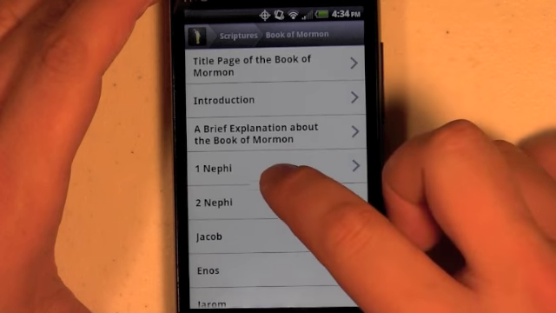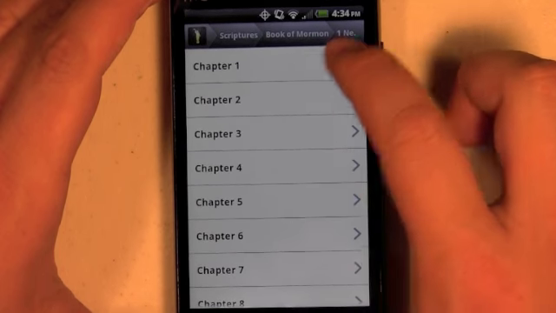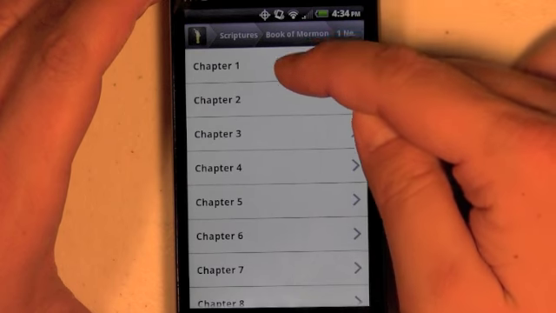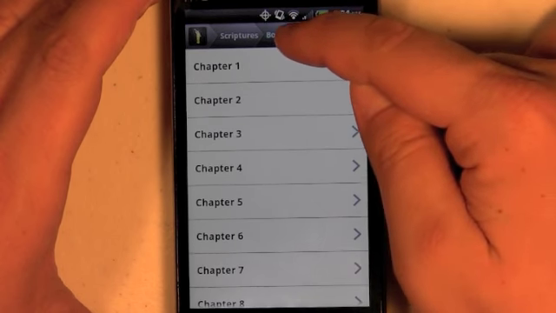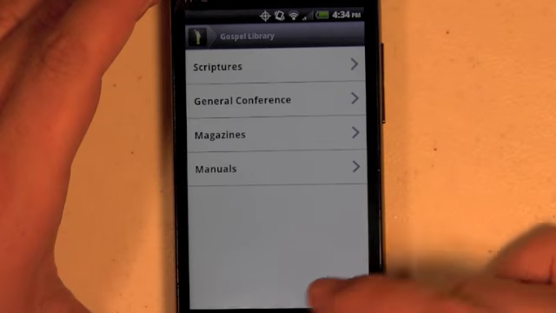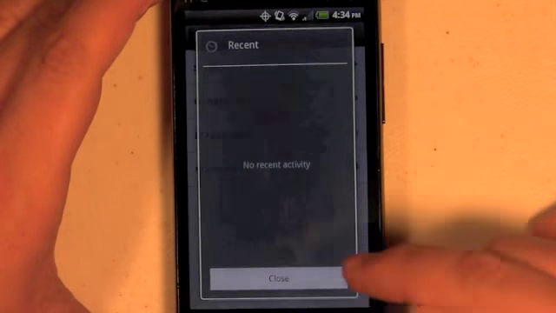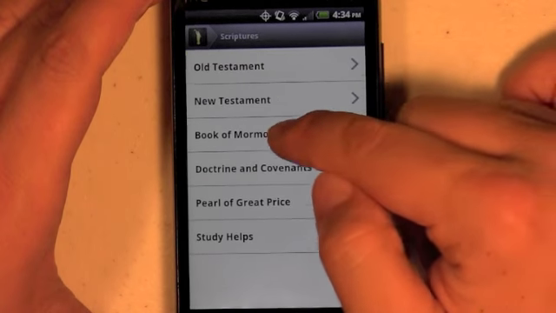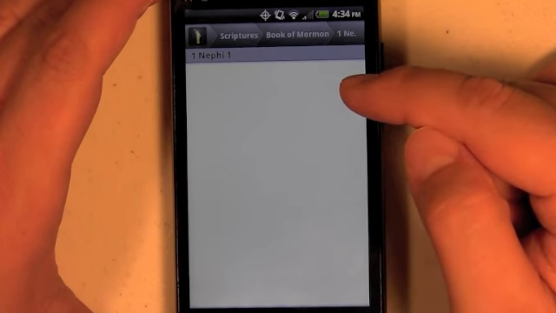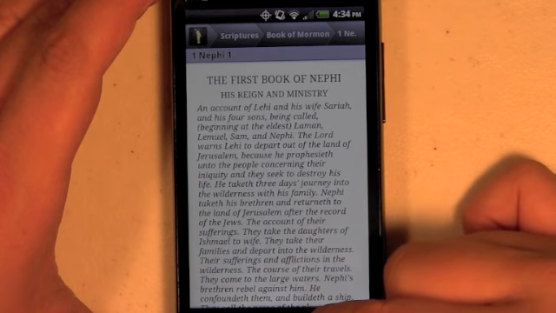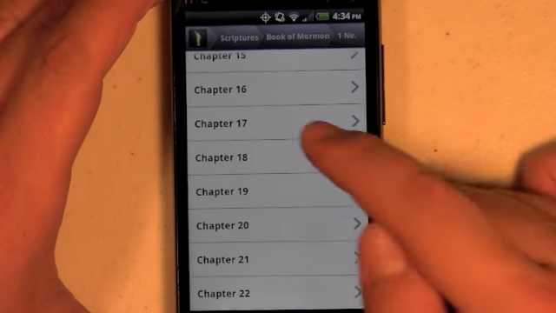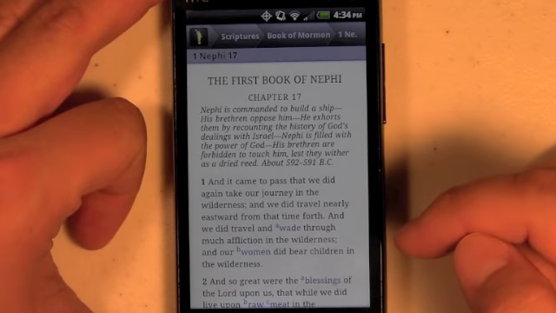We can go in and see a book. We can browse. One other feature you'll notice is that as we browse these sections, these are breadcrumbs up at the top that are tappable, so I can go back to the home and then go into chapters. So if I'm in, let's say 1 Nephi chapter 17.